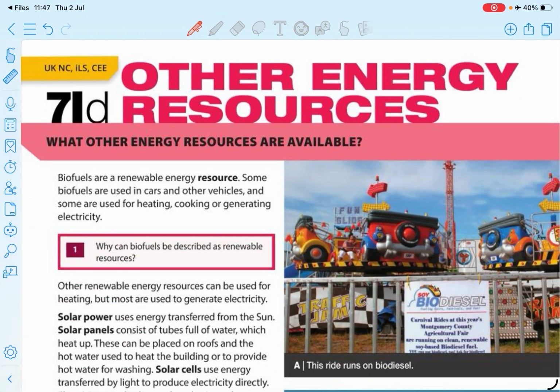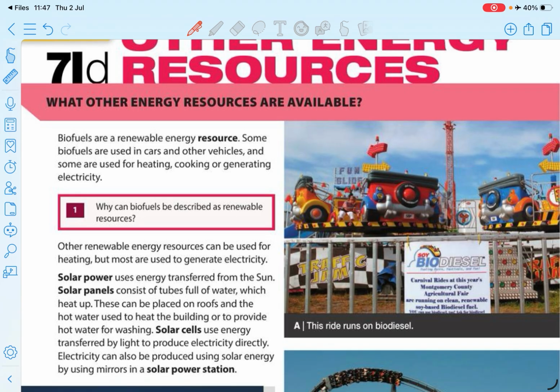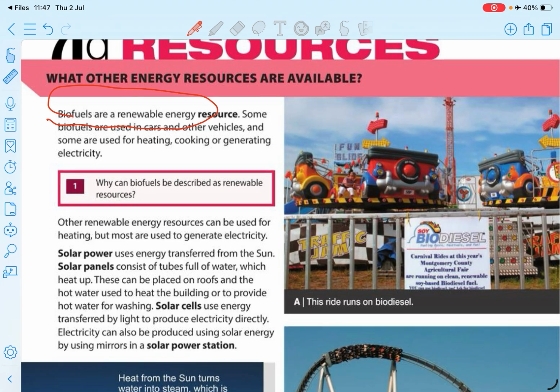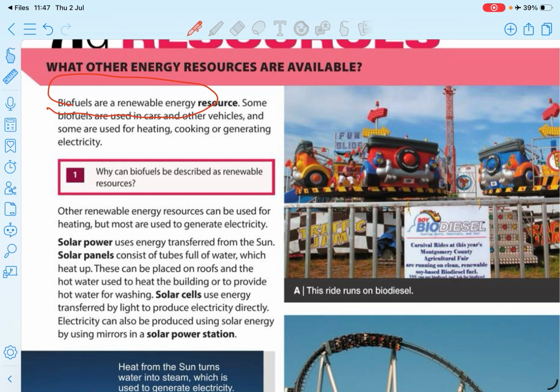Right? Let's move to the next one, other energy resources. Here, biofuels are renewable fuels. Now you know what renewable fuels and non-renewable fuels are, and what we use biofuels for: vehicles, heating, cooking, generating electricity, right?